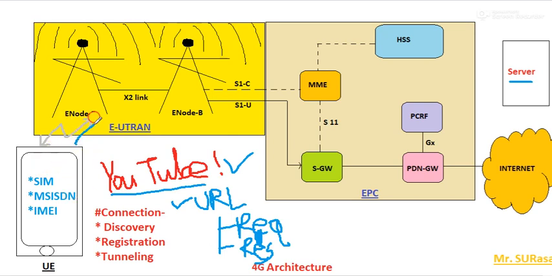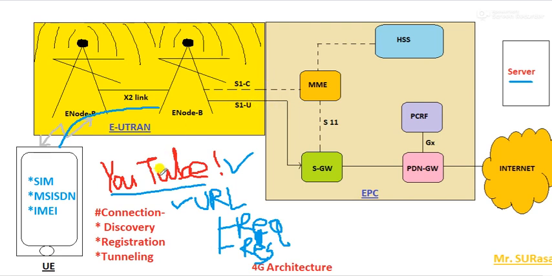through this eNodeB, through the X2 link, again through another connected eNodeB. Now remember one more thing here. When this eNodeB receives the request, as I have already told you, the role of S1C is temporary and S1U is the permanent link.